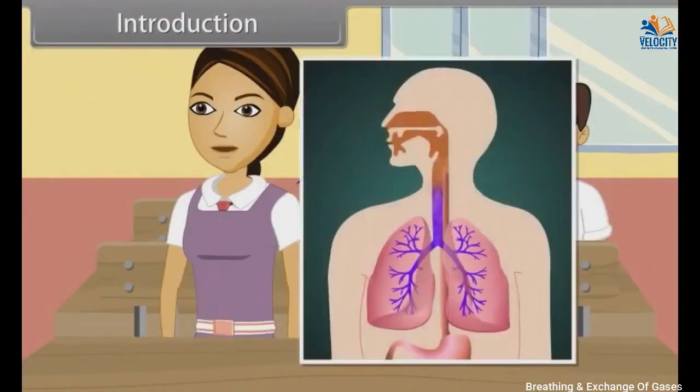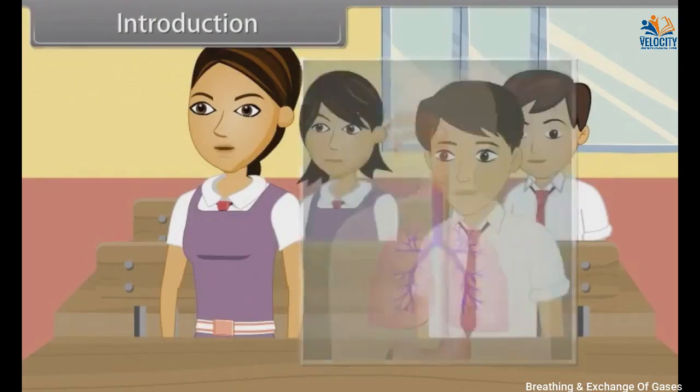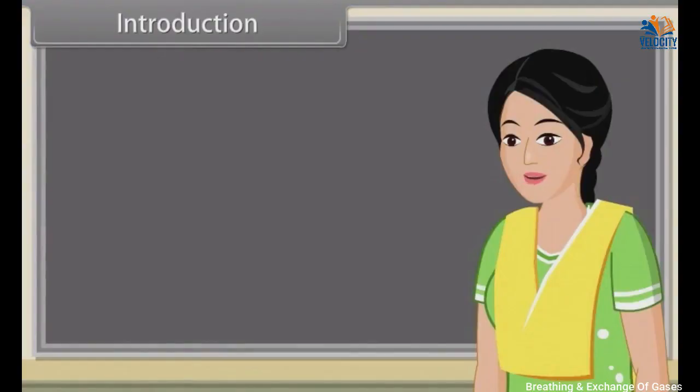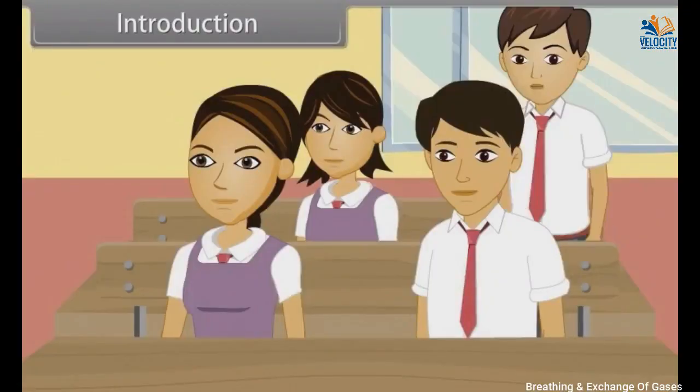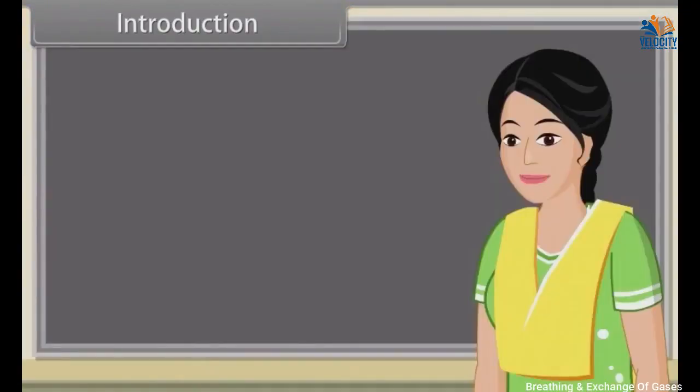And what are the respiratory organs in humans? Ma'am, humans have lungs which help them to exchange gases with the environment. Very good, Rekha. And what are the respiratory system disorders? We don't know, ma'am. Fine. Now I will tell you the whole process of respiration and its disorders. In this lesson, you will learn breathing and exchange of gases.